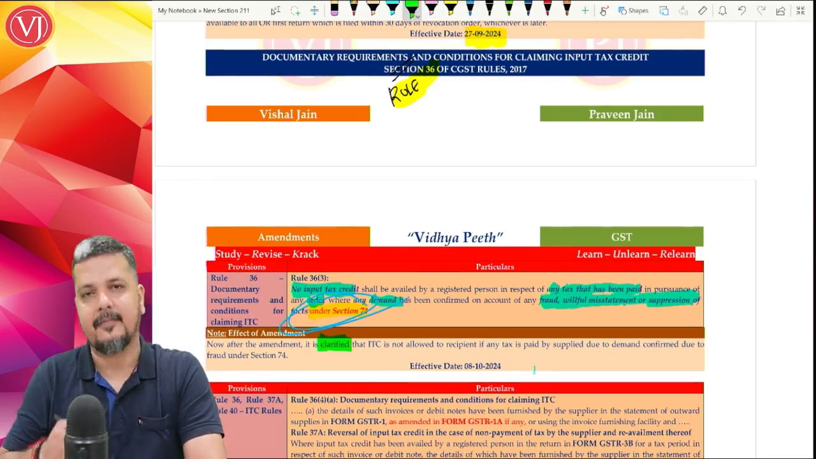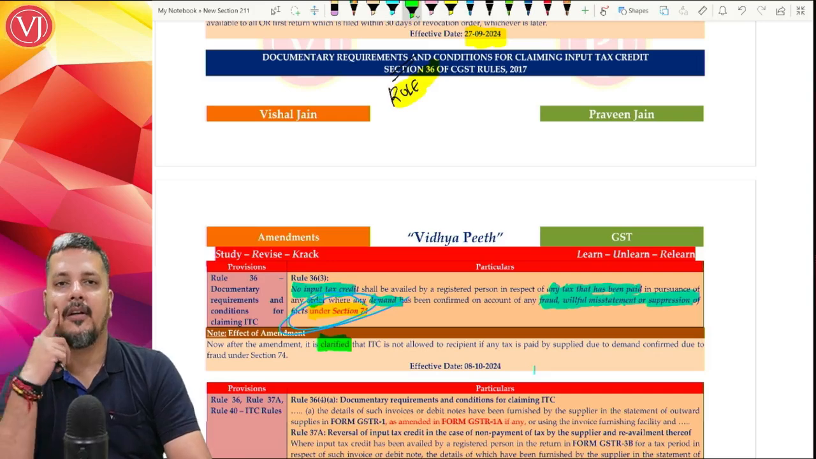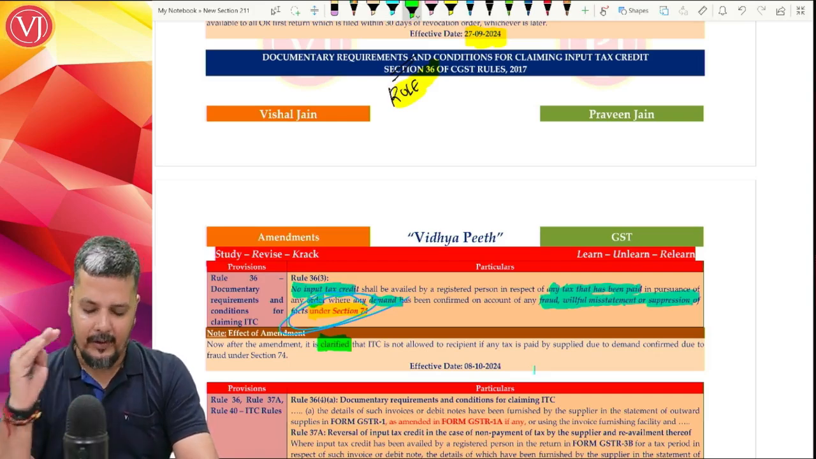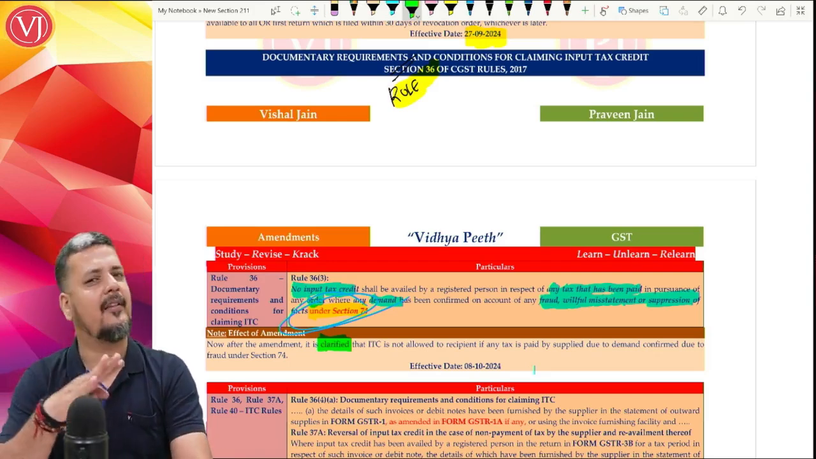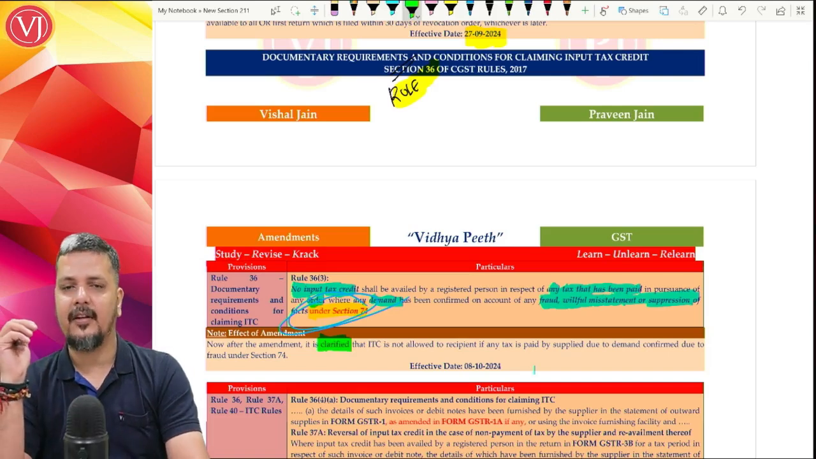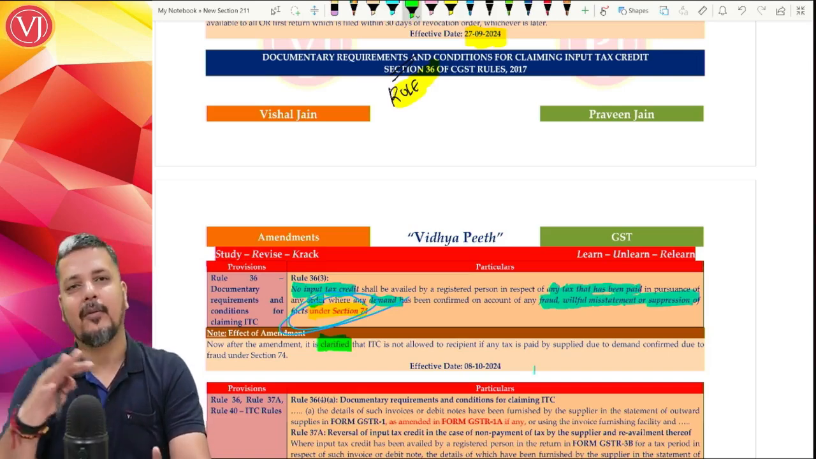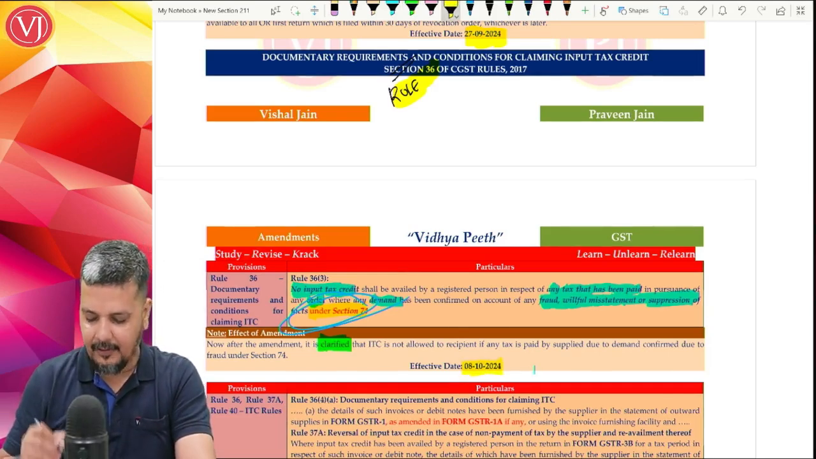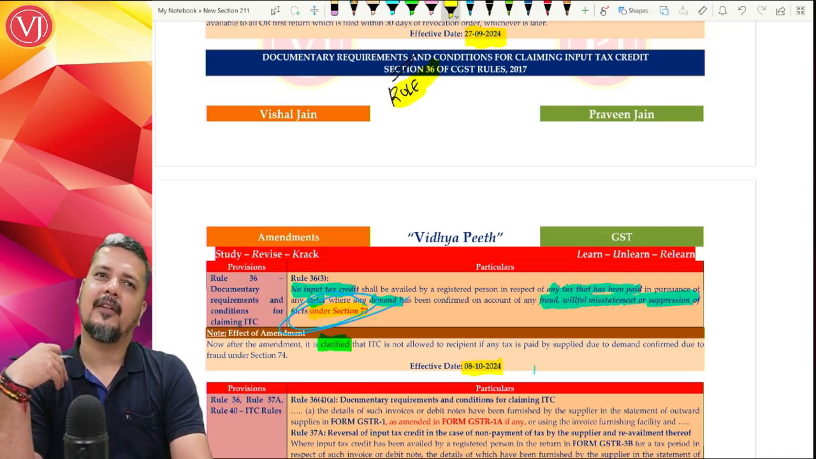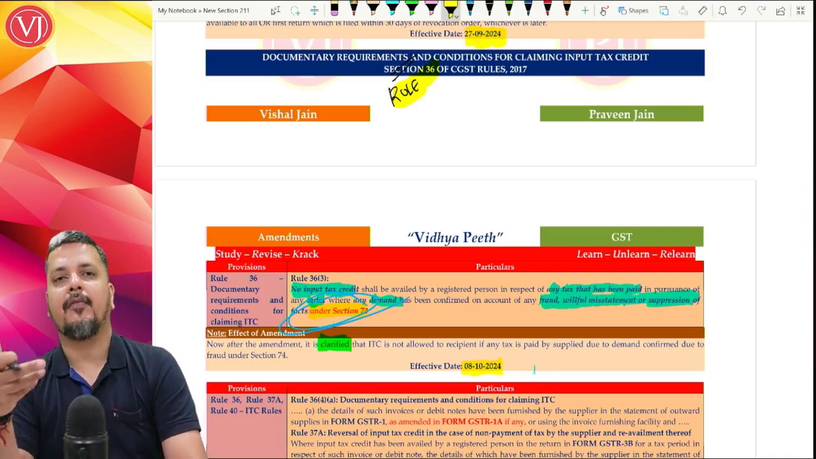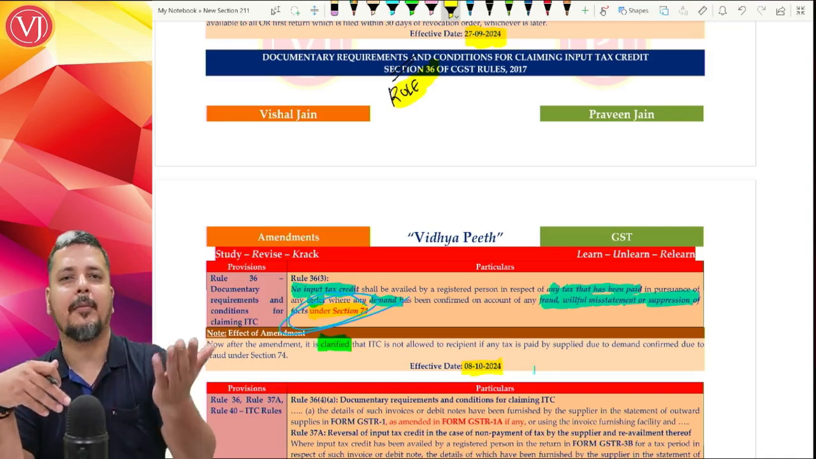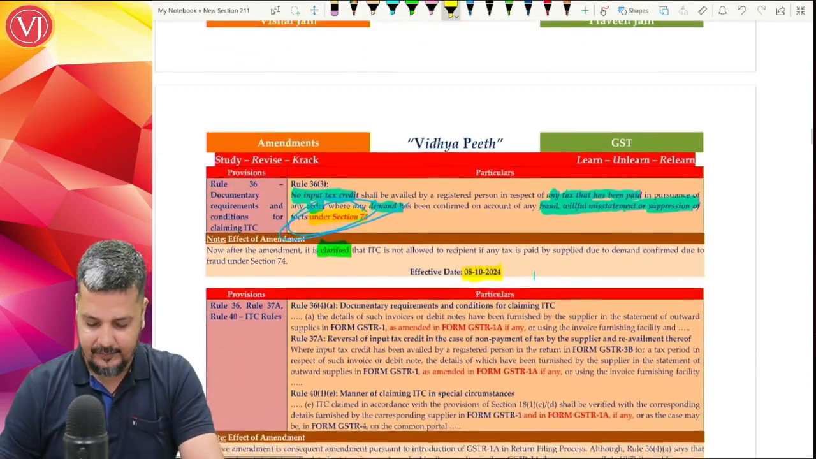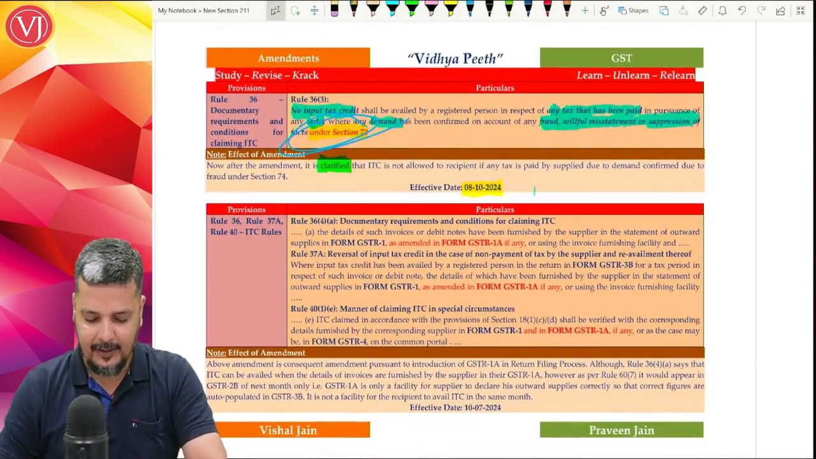It is merely just a clarification. Because when you talk about an order of fraud or willful misstatement or suppression of facts, it is only under section 74. So it is only a clarification that they have attached section 74 there. There is no amendment basically, it is only a clarification by adding the section number there, and this amendment is effective from 8th of October 2024. Rather, you can say the effective date of this amendment is of no use because it is only a clarification. So it was the same right from the beginning. So this is the amendment there in your rule 36. There's nothing much, it's only a clarification that has been added.